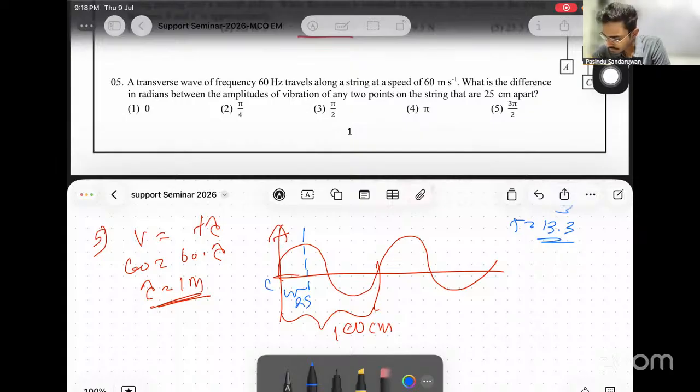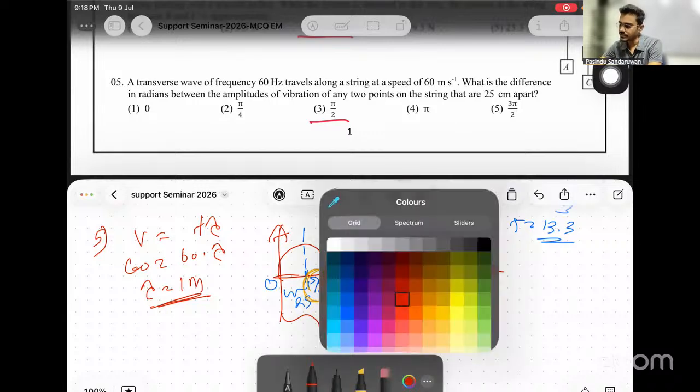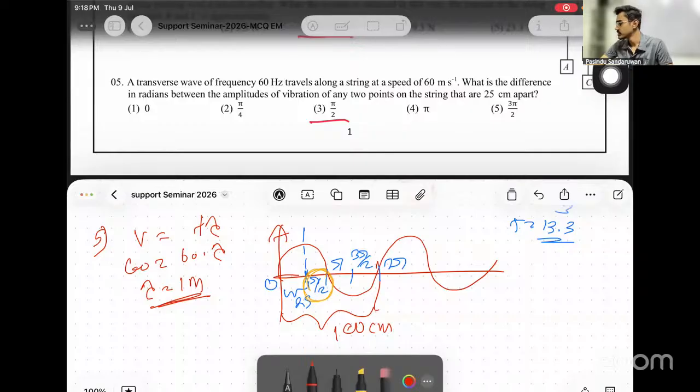We know the phase angle goes as 0, 90, 180, 270, 360. So at this point the phase is 90 degrees. If you ask about phase angle, the safest way is to draw the wave. Once the wave is drawn, we can easily see what's happening.